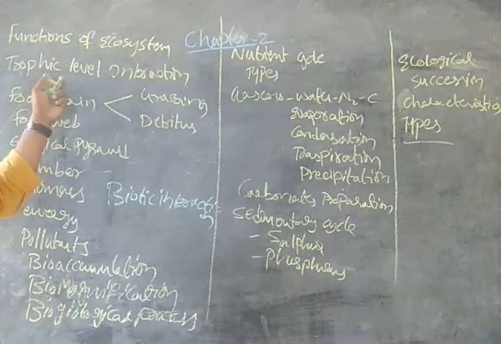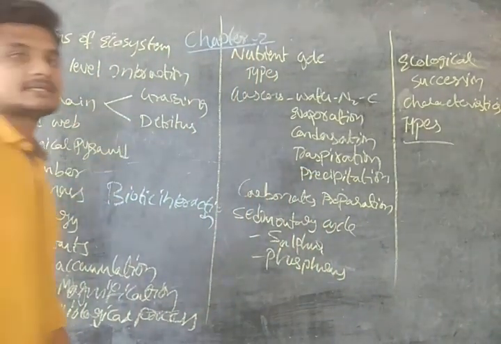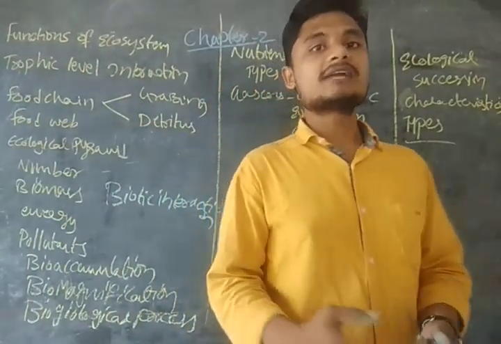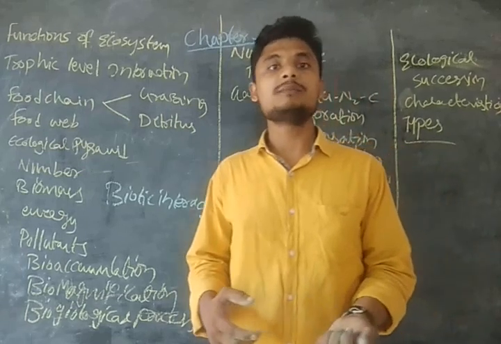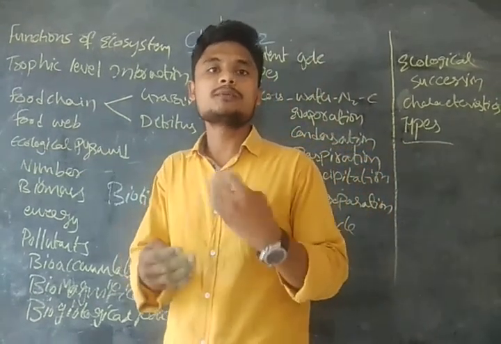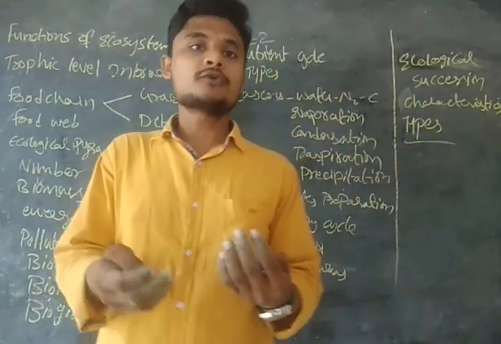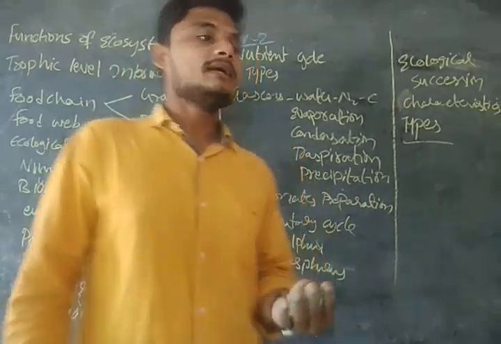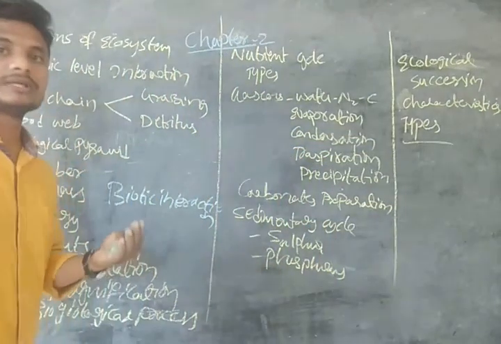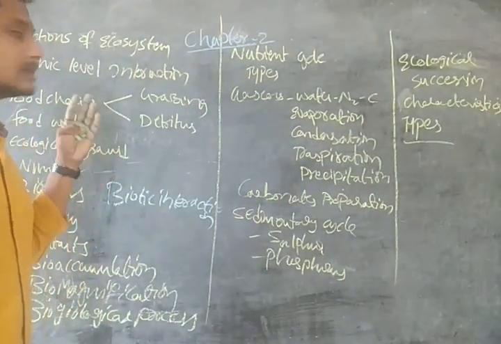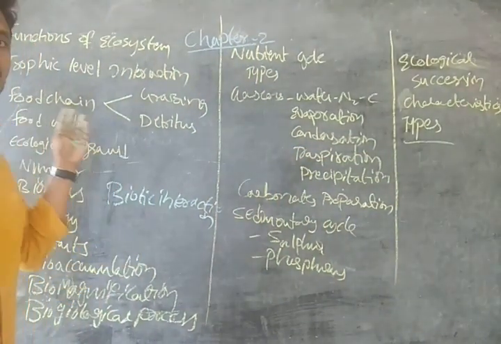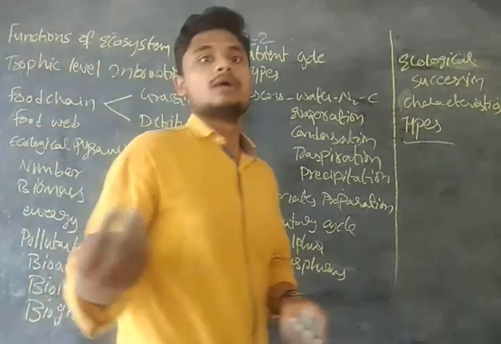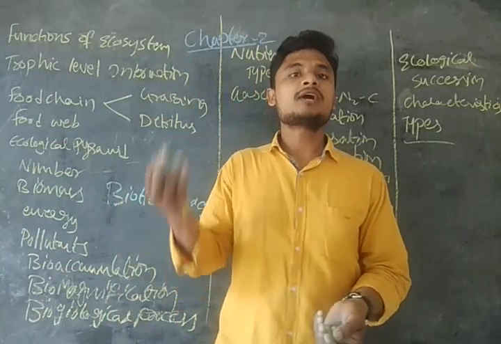So how will trophic level interaction take place, guys? If you have a trophic level independently, its survival becomes very difficult, guys, because the green plants which are produced by themselves through the process of photosynthesis should be eaten by the consumer. Then only it will be beneficial to the plants and to the consumers. In such a way, the trophic level interaction will take place. Trophic level interaction will take place through the food chain, the food web, and the ecological pyramid.